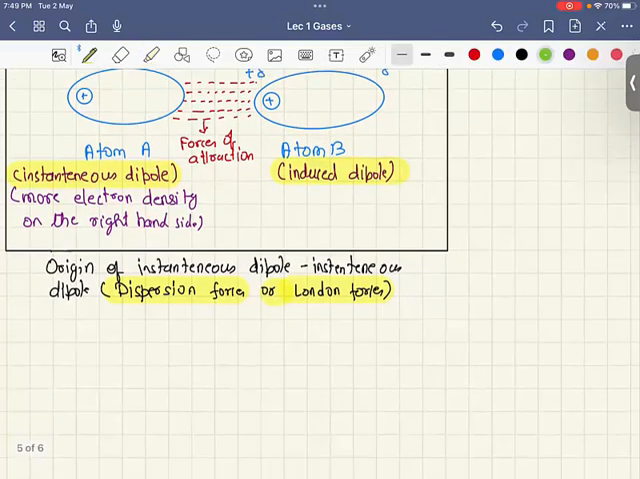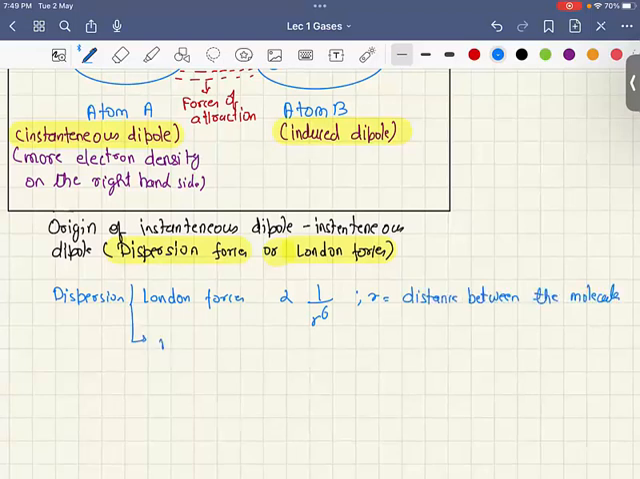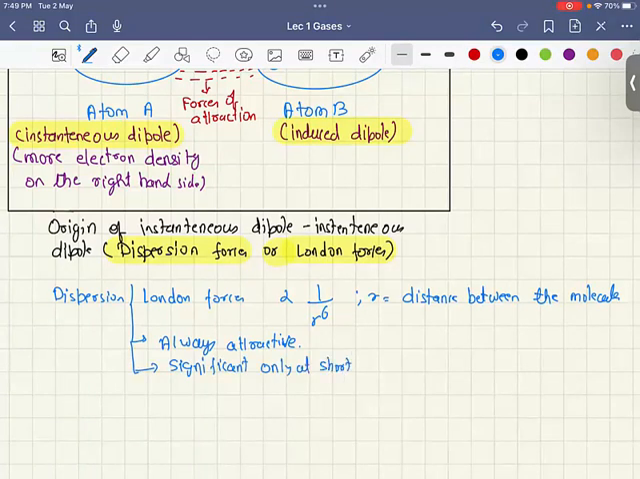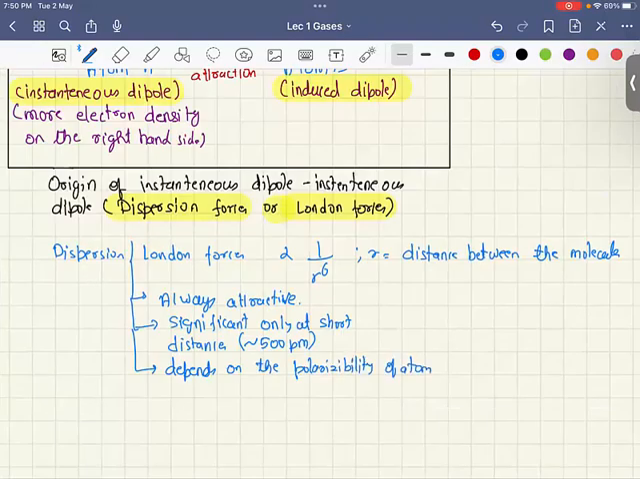So dispersion or London forces are proportional to 1 over r to the power 6, where r is the distance between the molecules. And these are always attractive, and significant only at short distances, approximately 500 picometers. And these also depend upon the polarizability of the atom or molecule.